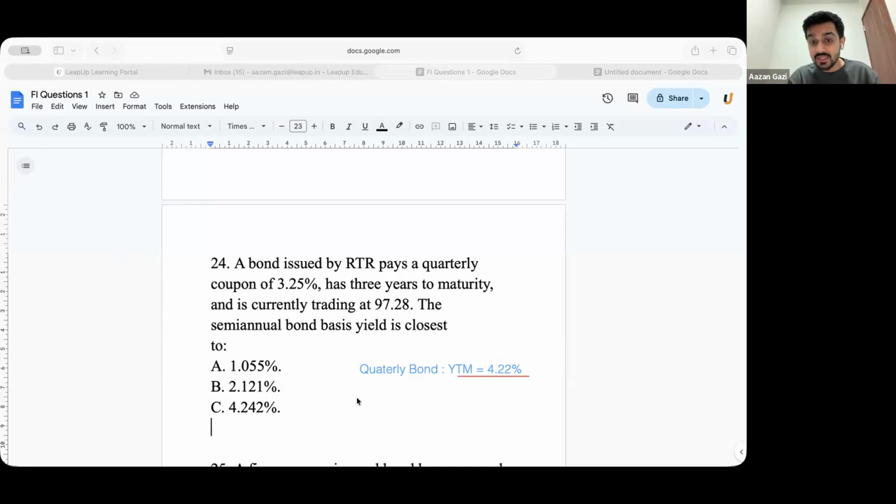Whenever you have the term semi-annual bond basis yield, they are asking what the YTM of a semi-annual bond should be, so that whether I invest in the quarterly bond or the semi-annual bond, my return is the same. First you calculate the effective annual yield for the quarterly bond, and then using that you find the YTM of the semi-annual. Got it, Animesh? Yes, sir.